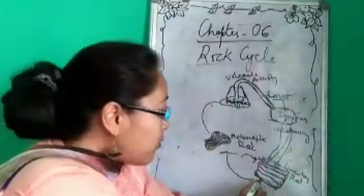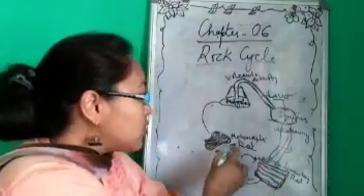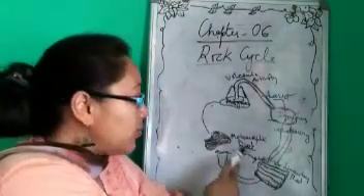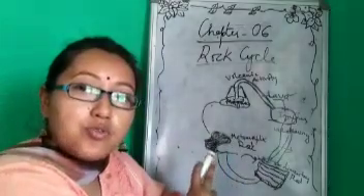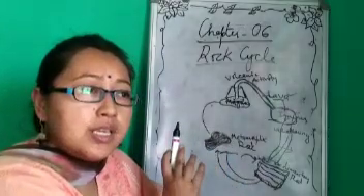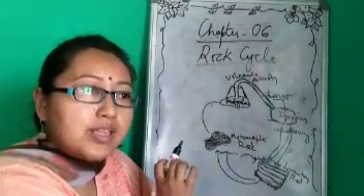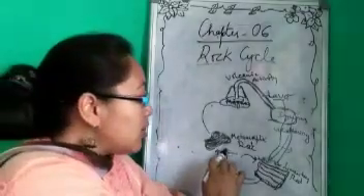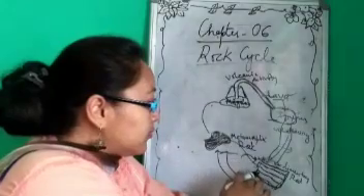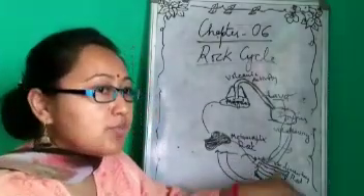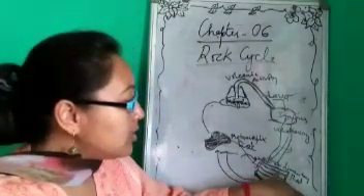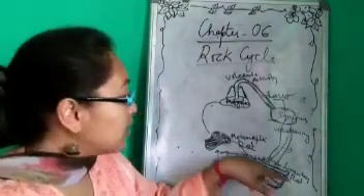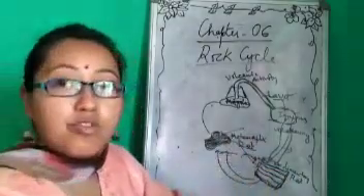So a new form of rock is formed, that is known as metamorphic rock, right? Because metamorphic rock is formed when high pressure and high temperature are exerted on pre-existing rocks. So metamorphic rock is formed.